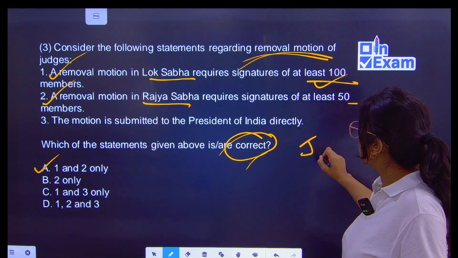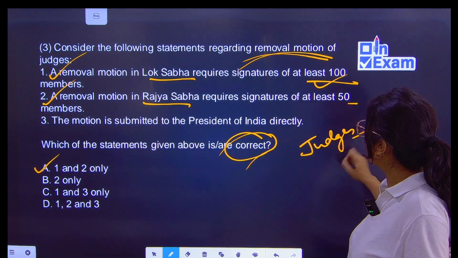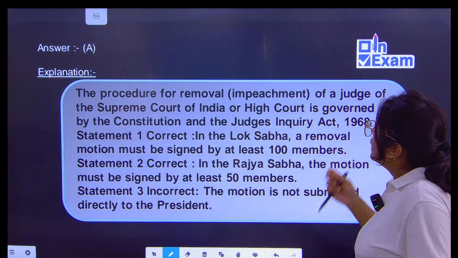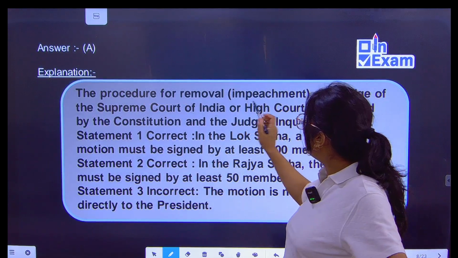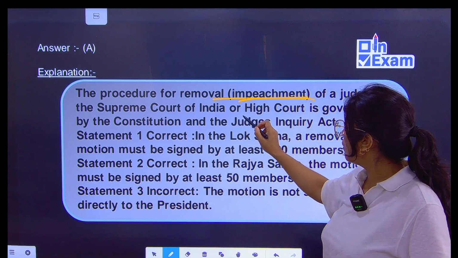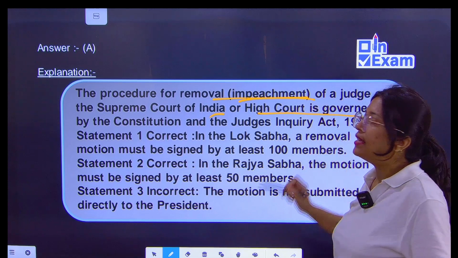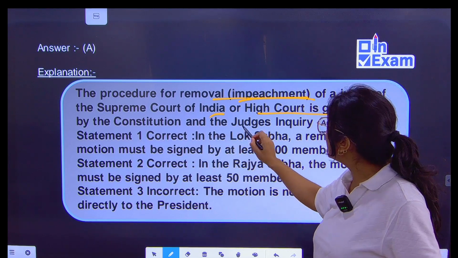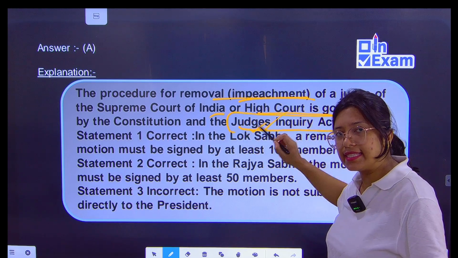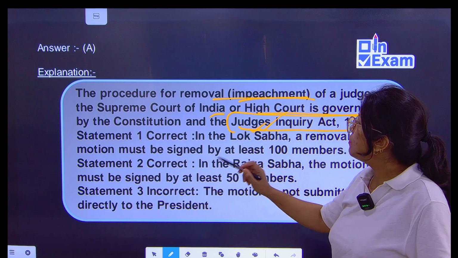And remember that the Judges Inquiry Act mentions the procedure. The procedure for removal, that is impeachment of a judge of the Supreme Court of India or High Court, is governed by the Constitution and the Judges Inquiry Act of 1968. Okay, statement 1 is correct.